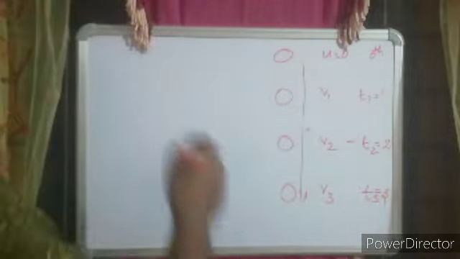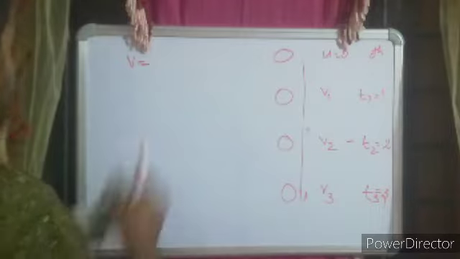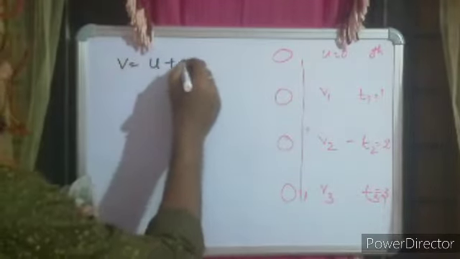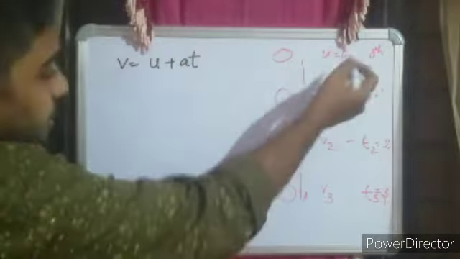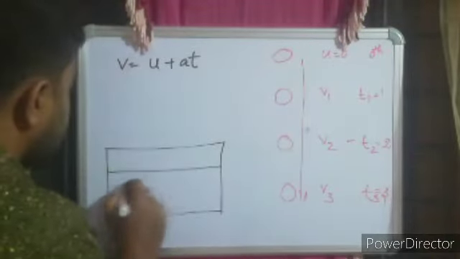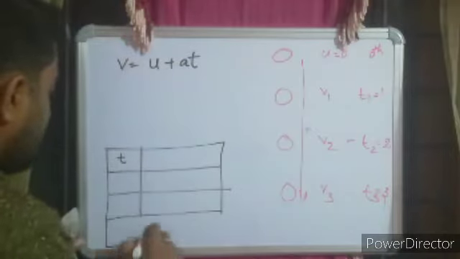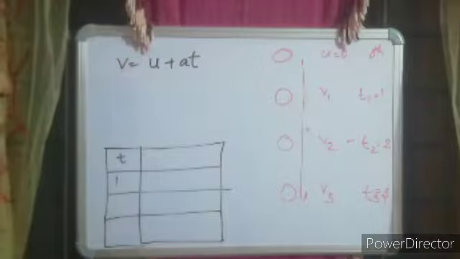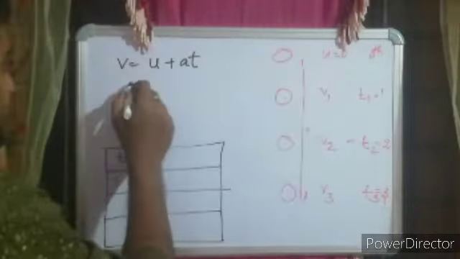So if I use the equation v is equal to u plus at. Here in the first case, I'm taking the first case, it is after 1 second. So the very first second. After 1 second, the body is somewhere here. Its initial velocity is equal to 0.